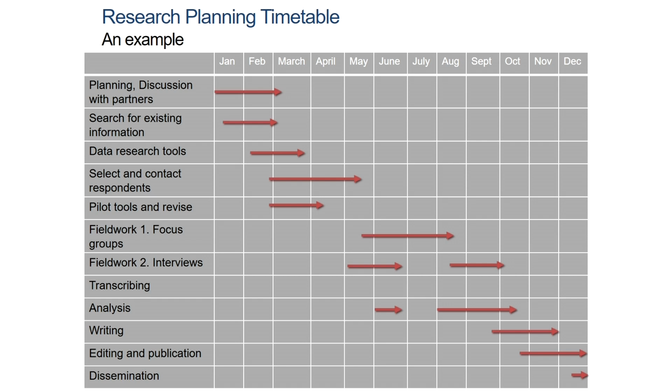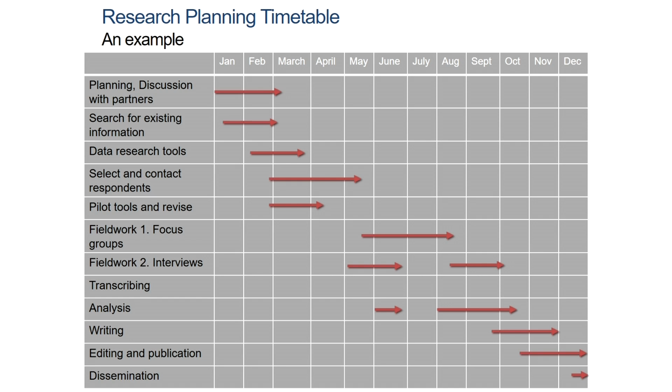Now, this timetable that is showing on your slide shows how to plan time for research. A research project basically involves a series of tasks which are quite different from each other, but which may overlap in time and interrelate in a complex way. So in planning a piece of research, it is worth working out a timetable in some detail at the start. You may not be able to stick to it exactly, but at least it will give you a way of looking ahead at the consequences if things start to slip.